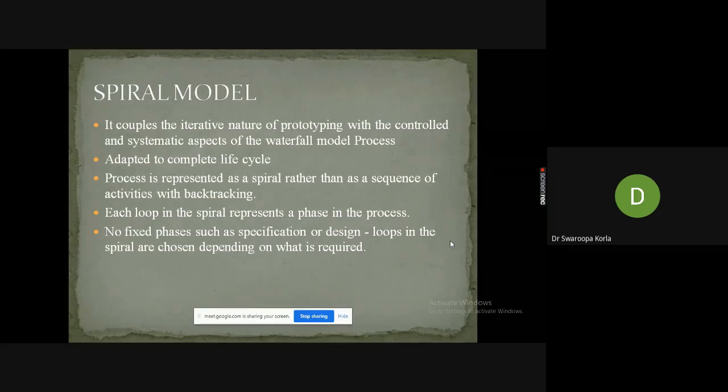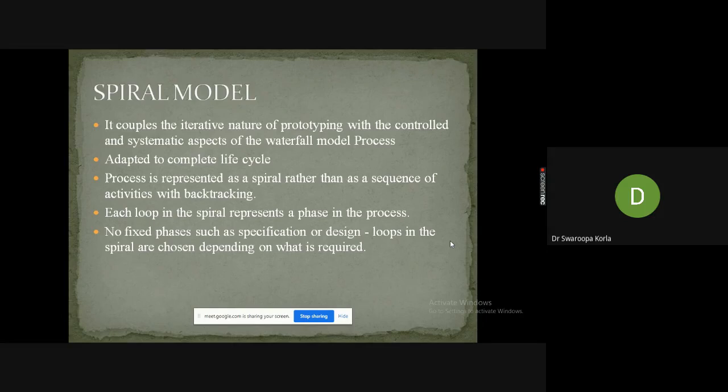See, the waterfall model is a sequence of activities: first communication, later planning, later modeling. Every phase we need to implement sequentially. There is no backtracking. But in spiral we can backtrack, and we can add the iterative nature.